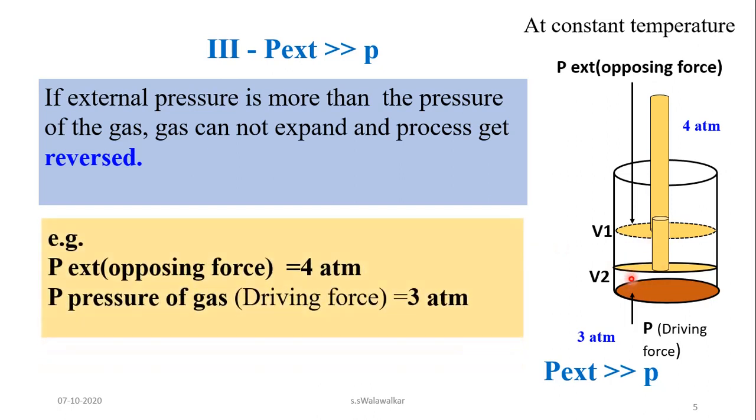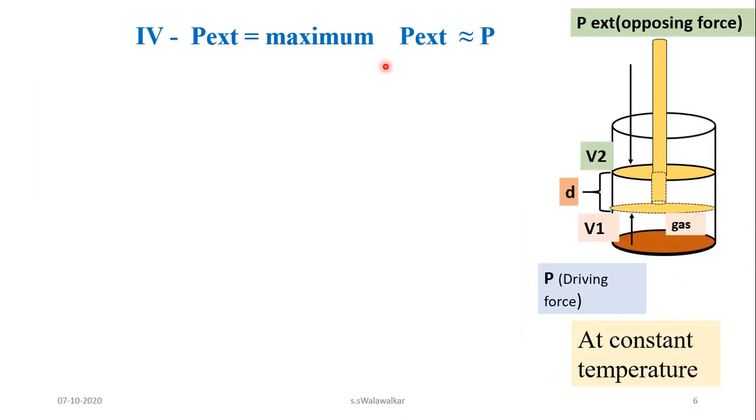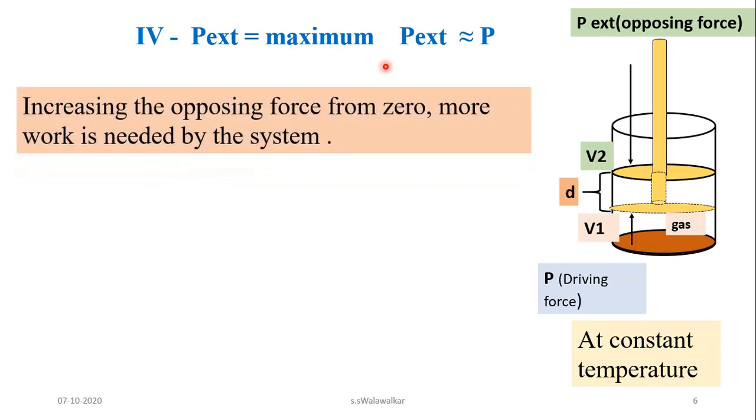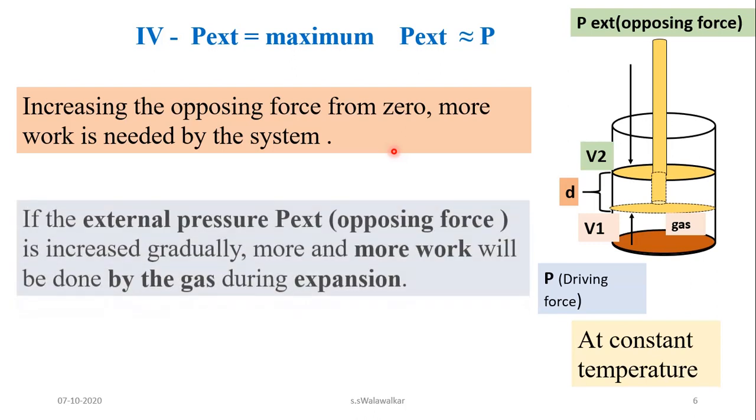So that means, to obtain maximum work, the external pressure should not be greater than the pressure of the gas, but it should be maximum. See here. Now if you go on increasing the external pressure, that is the opposing force, from 0, then more work is required by the system.